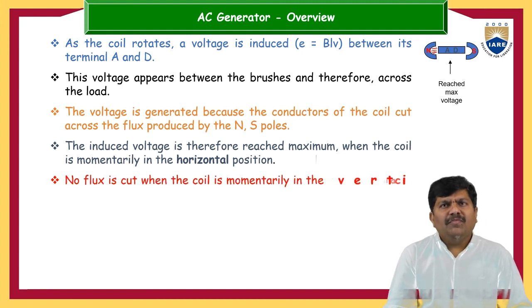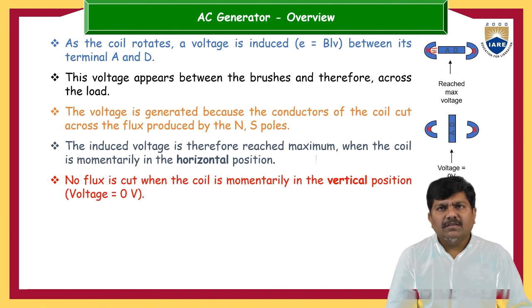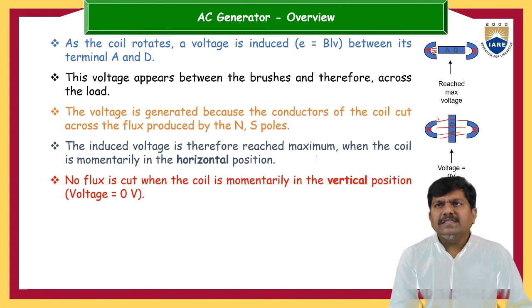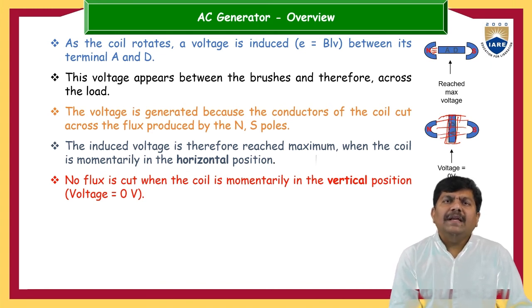No flux is cut when the coil is momentarily in the vertical position. If you look at the orientation of the magnetic poles and the conductor position, if it happens like this, there is no cutting at all. There may be a sweeping of the conductor, where the magnetic flux lines sweep the surface, because the outside portions are solidly insulated, so the magnetic flux will never penetrate through these insulating surfaces.